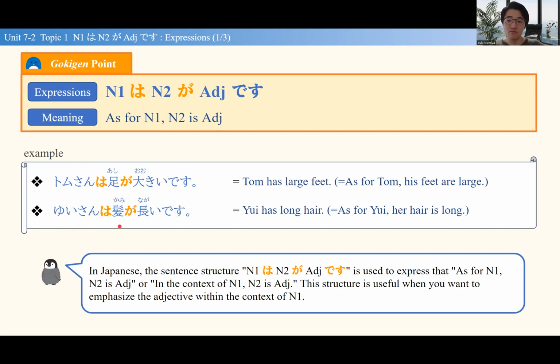So we first define a wider context with the wa, and then we get into the more detailed, specific description of the appearance or personality. So this sentence pattern could be a little bit unique to the Japanese language. So make sure you understand this concept, and then let's practice more in the lesson.